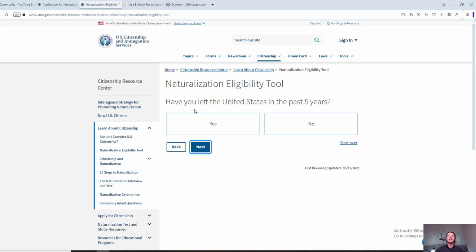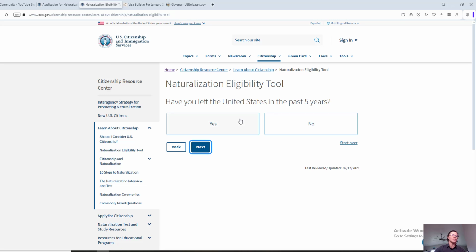Have you left the United States in the past 5 years? One of the important things, again, whenever it comes to naturalization, is that they want you to establish continuous presence in the United States, that you're physically present in the United States, and you're maintaining your permanent residence. Obviously, the keywords are permanent residence, and you have to show that you have been a permanent resident in the United States.